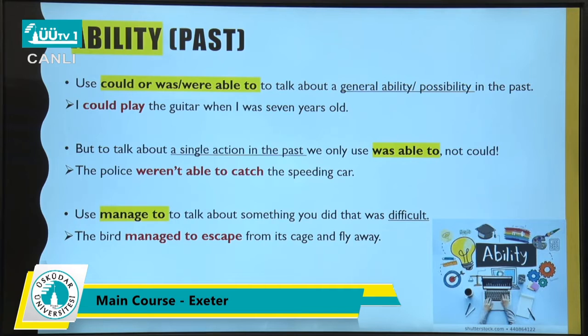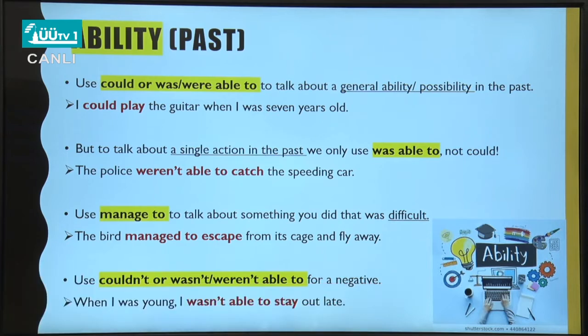The bird managed to escape from its cage and fly away. So it was not easy for the bird to fly away. So because a kind of management has happened, we use the bird managed to. And finally, we use couldn't or wasn't or weren't actually able to for a negative kind of ability. When I was young, I wasn't able to stay out late.